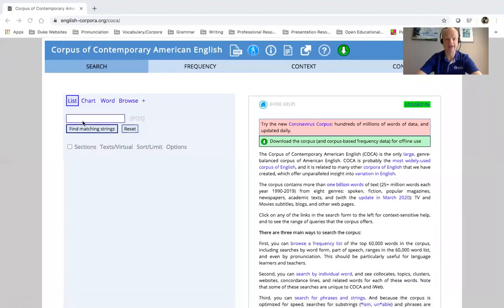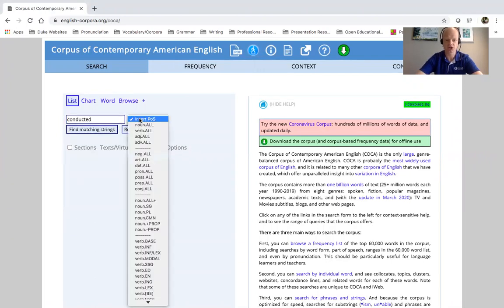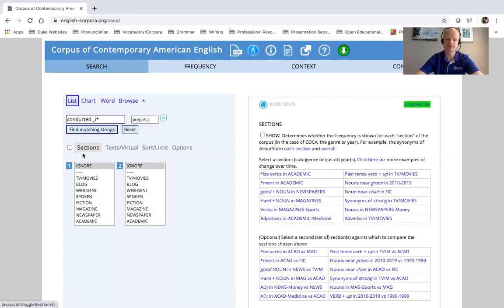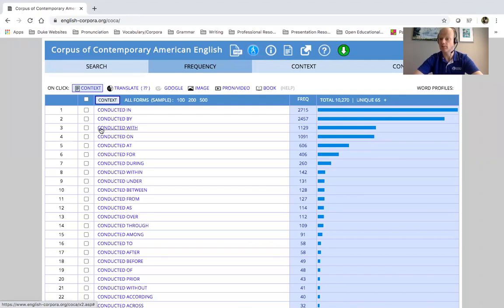So I'm going to go back to the corpus and search conducted. I'm going to click part of speech, and insert preposition, right? And let's just further limit this to just academic language, okay? So, these are my results.